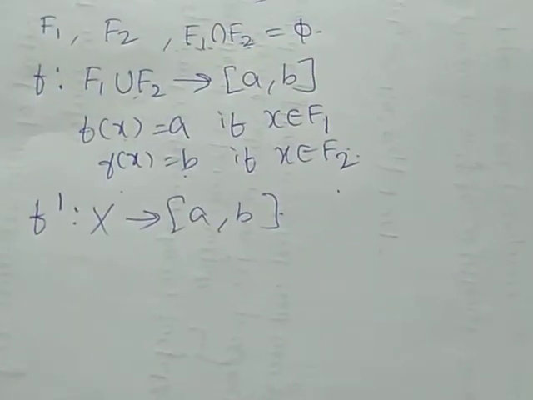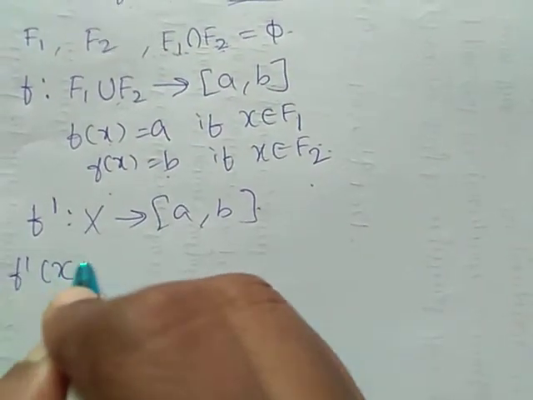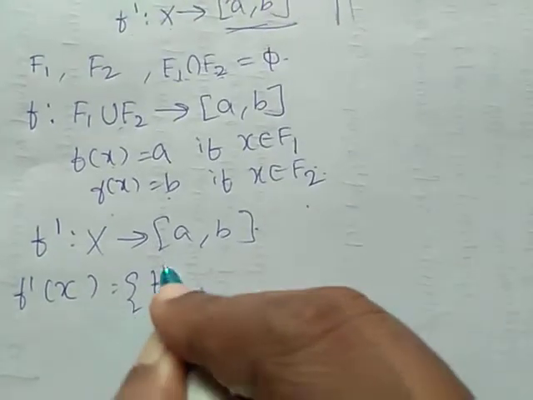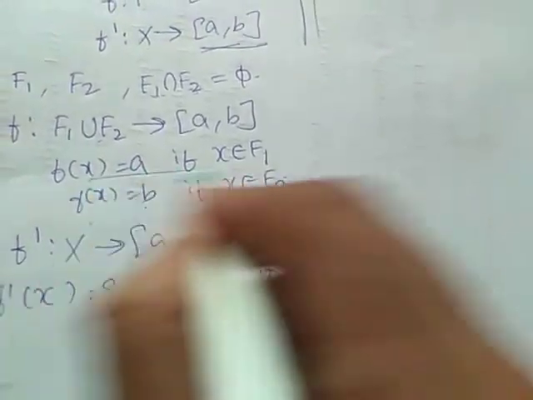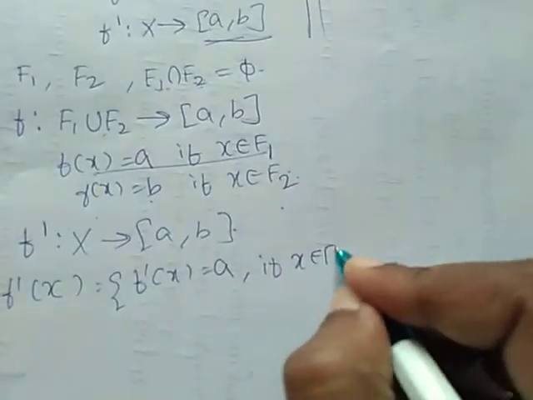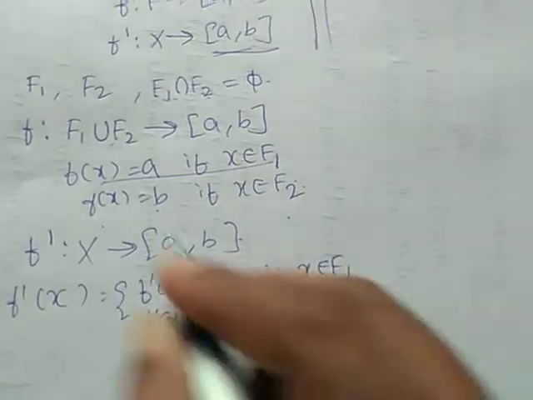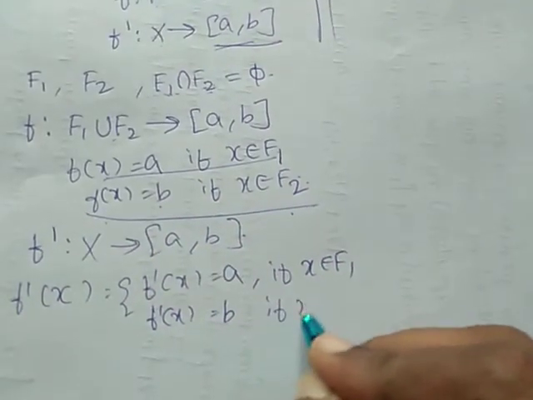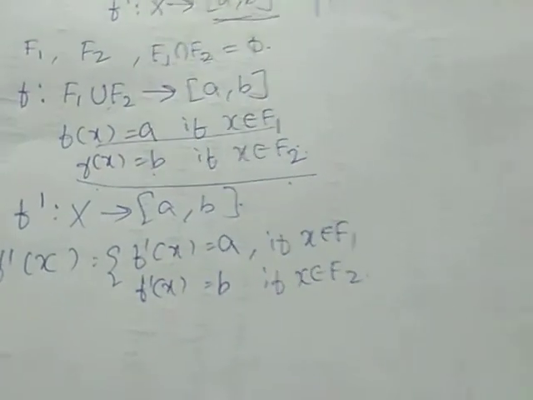Here we are going to define f'(x). f'(x) is equal to a whenever x belongs to F1, and f'(x) equals b if x belongs to F2.